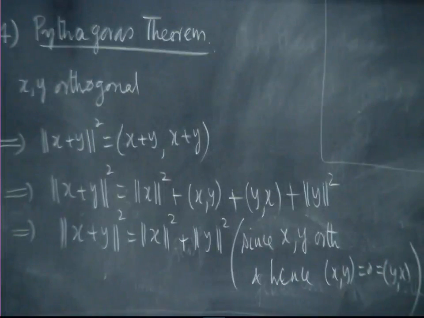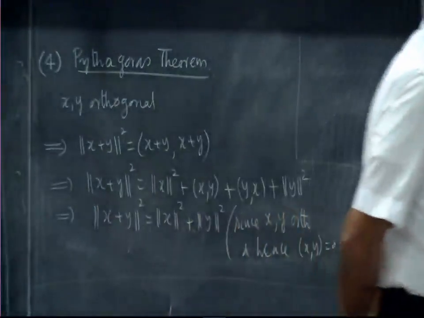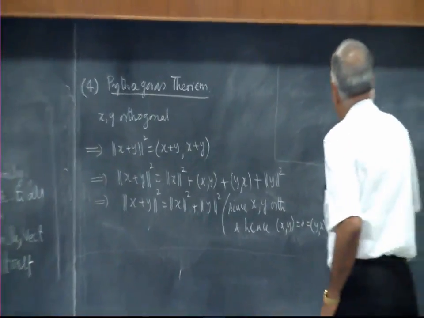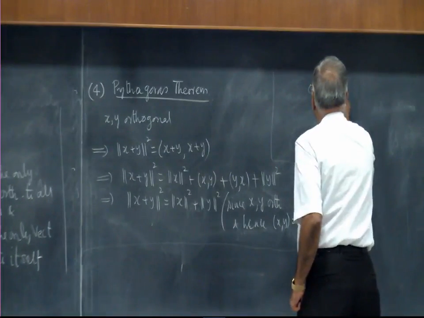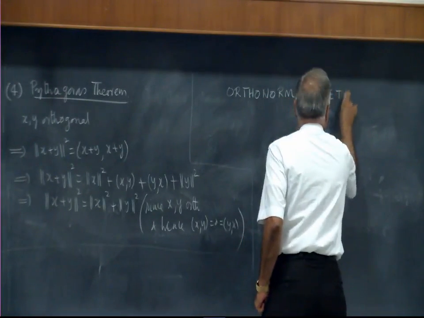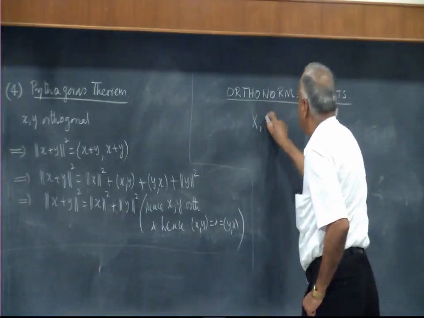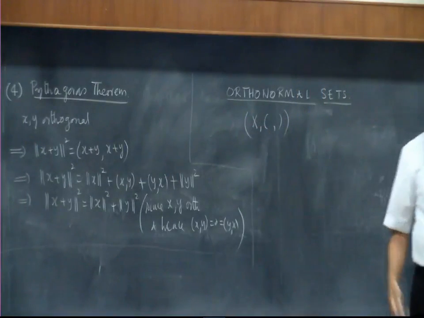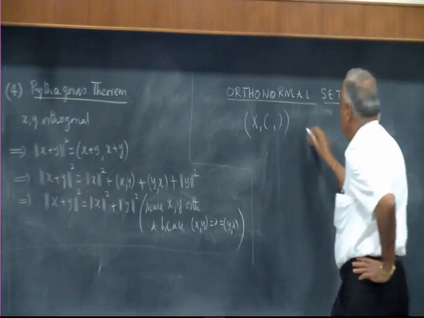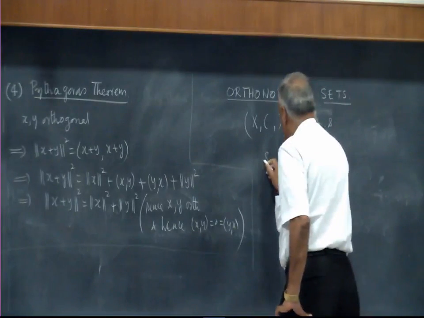Now we move to the crucial point, namely the important thing in this, the orthonormal basis. Whenever you have a dot product, you have the notion of orthogonality, and we look for bases which form an orthonormal set. So the next important notion is that of orthonormal sets, and we will go through this slowly, step by step. So again I have an inner product space. We will first do some theory and then take up a few examples later.